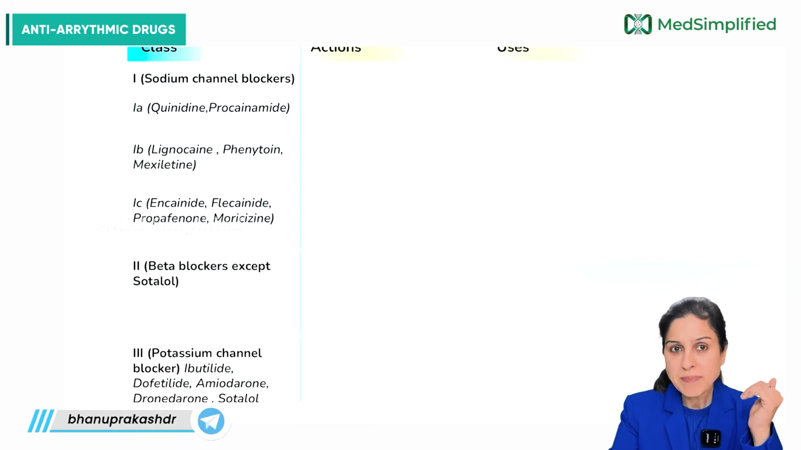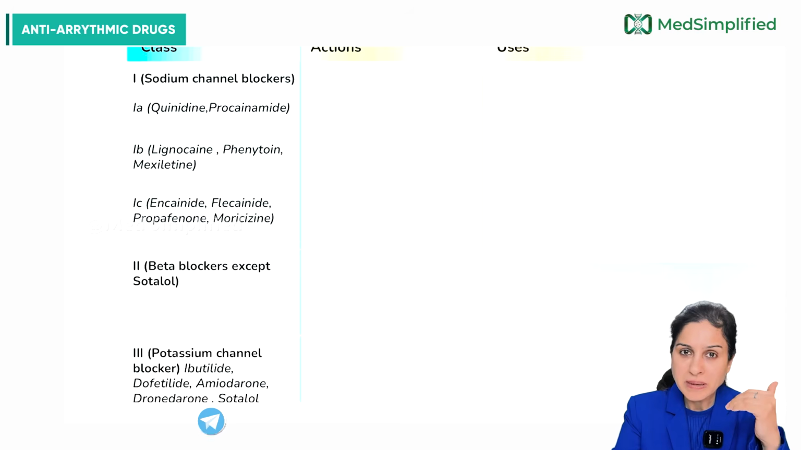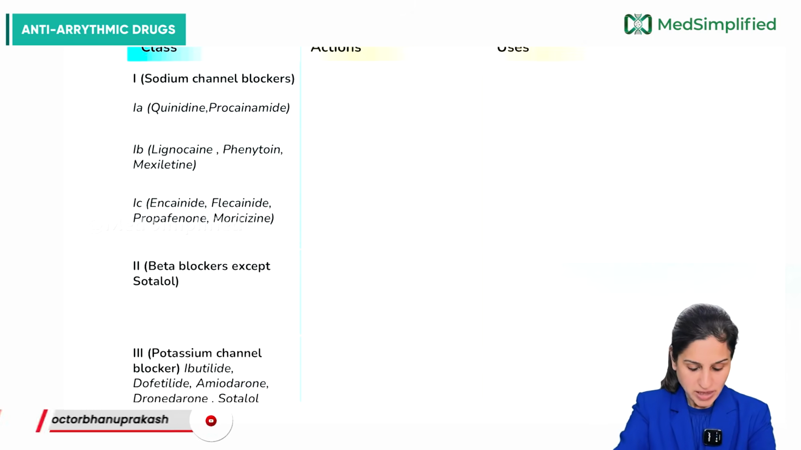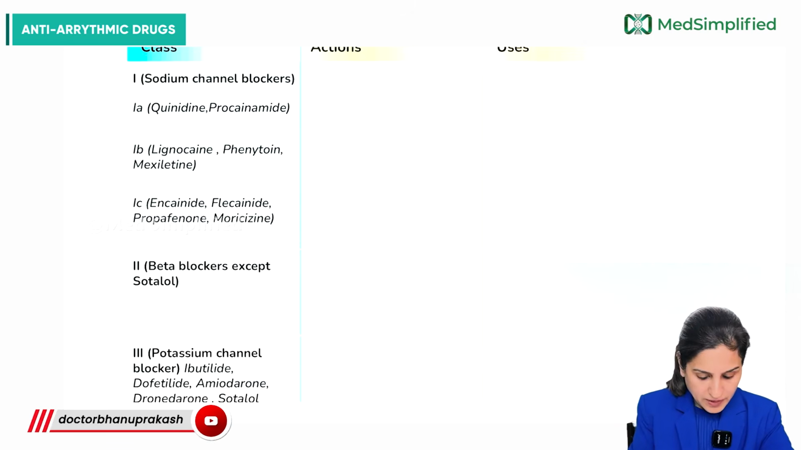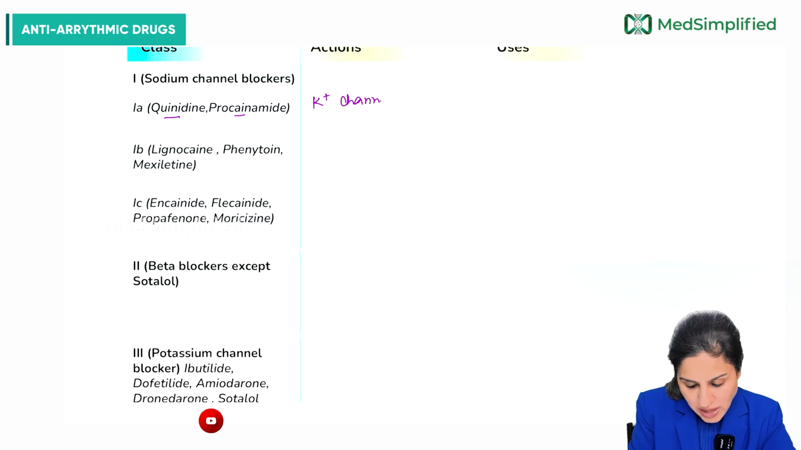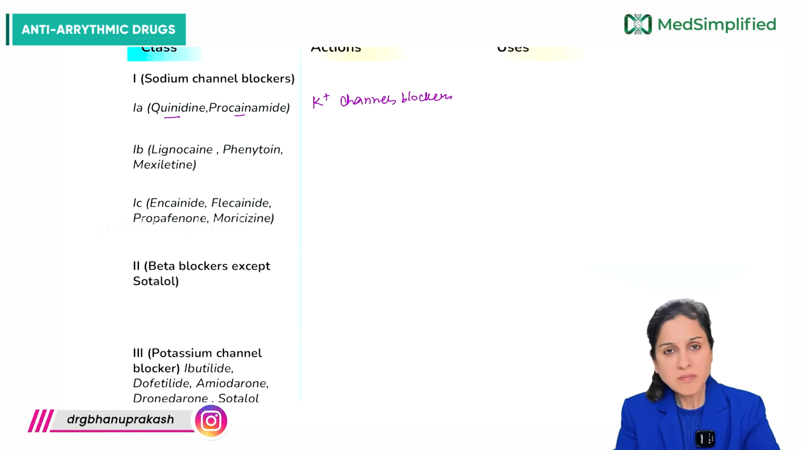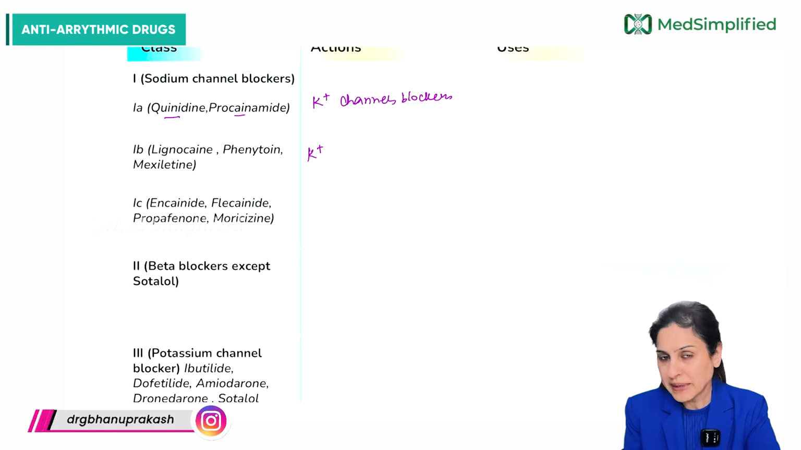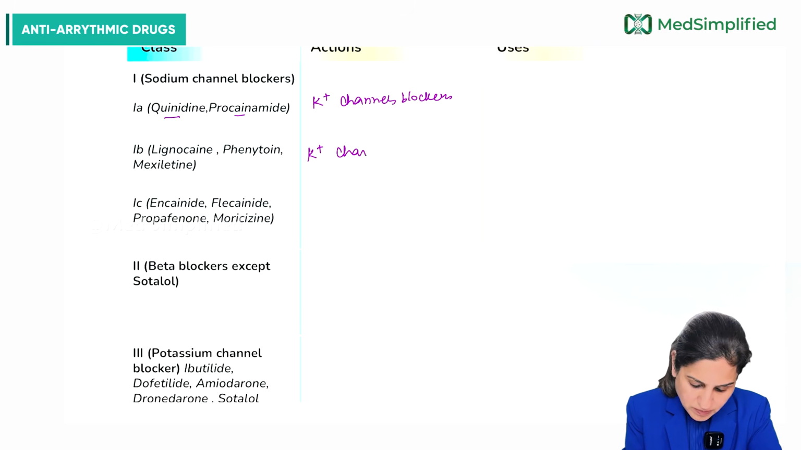They are further subclassified into class 1A, 1B, 1C. And why is that? Because of the action on the potassium channels. So first one, 1A, which has quinidine, procainamide in it. These are the drugs which are going to block the potassium channels as well. So they are potassium channel blockers also. Class 1B, lignocaine, phenytoin, mexiletine, they are going to cause opening of the potassium channel.